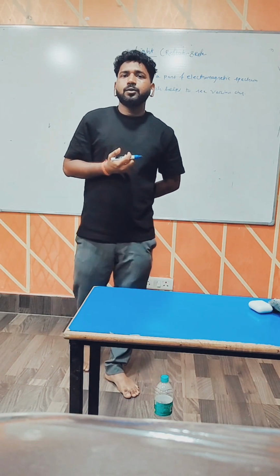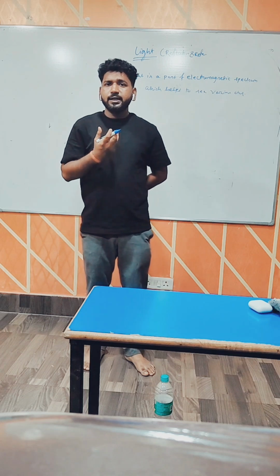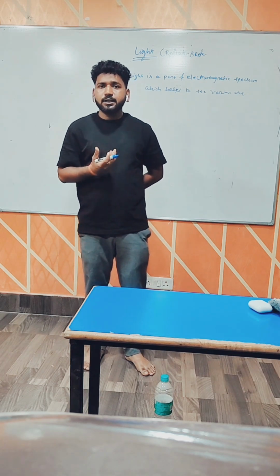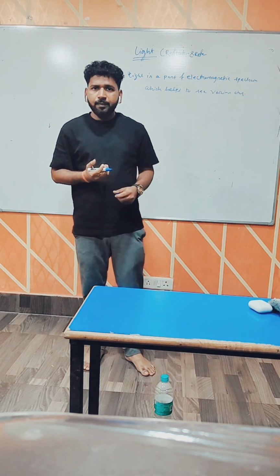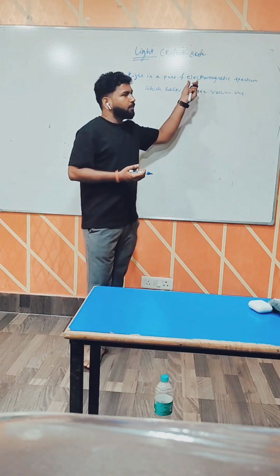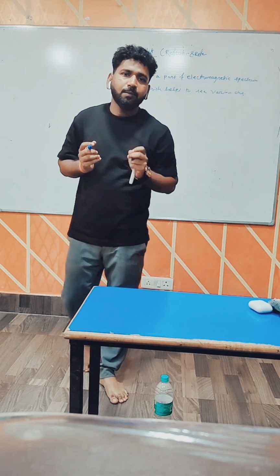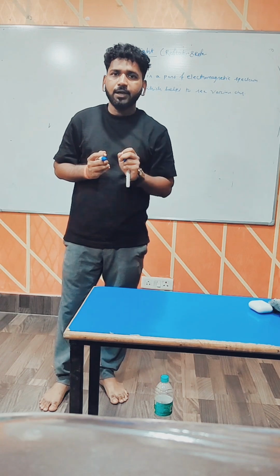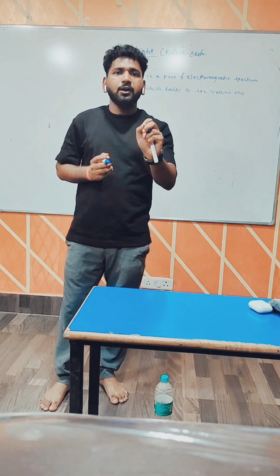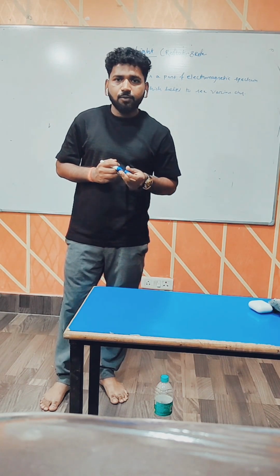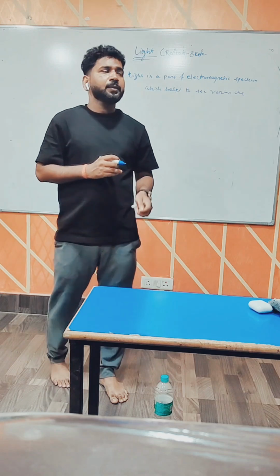Mechanical wave means it requires a medium. When it requires a medium, that is known as a mechanical wave. But here light can propagate in solid, liquid, gas, and vacuum. It does not require a medium. As light does not require a medium, light is called an electromagnetic wave. Is it clear why light is electromagnetic?